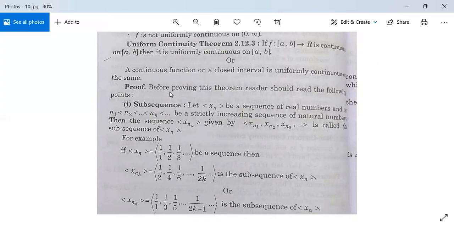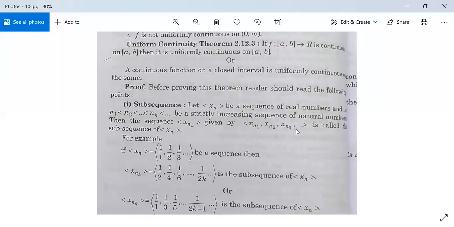देखो इसका proof. Before proving this theorem, reader should read the following points. सबसे पहले sequence के बारे में जान लेते हैं हम लोग. Let xn be a sequence of real numbers and let n1 less than n2 less than n3 less than ... less than nk less than ... be a strictly increasing sequence of natural numbers. ये सारे natural numbers हैं और n2, n1 से बड़ा है, n3, n2 से बड़ा है, and so on. So this is increasing sequence. Then the sequence x_nk given by x_n1, x_n2, x_n3 and so on is called the subsequence of xn.